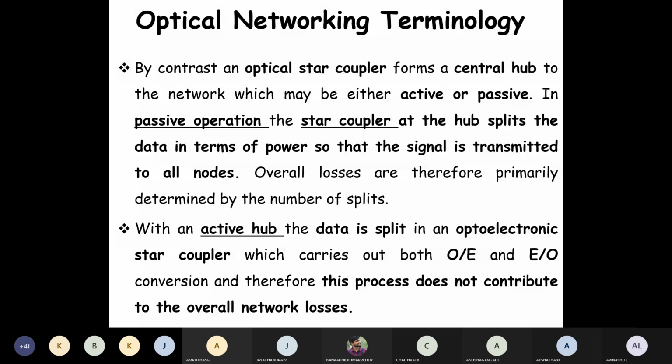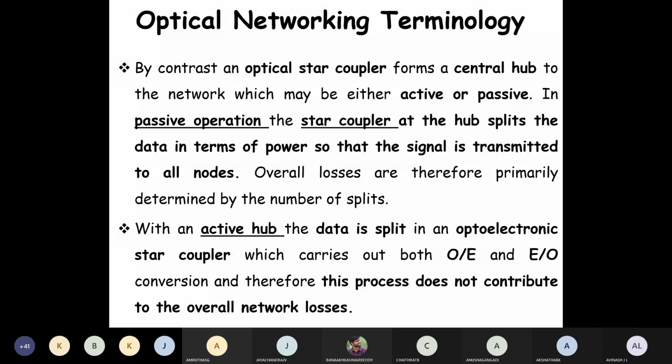After that, the optical OADM, that means optical add or drop multiplexer, that is the fixed OADM, which also comprises a wavelength add or drop device. In the diagram of the optical OADM, we can see that lambda 1, lambda 2, lambda 3 are incoming in one particular port, that is port number 1.